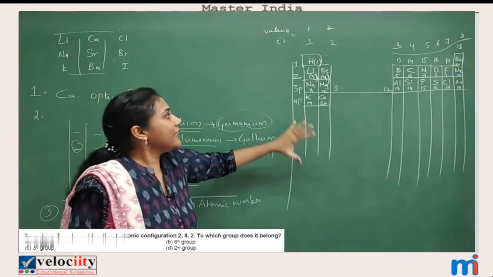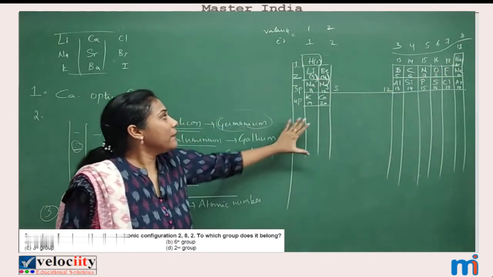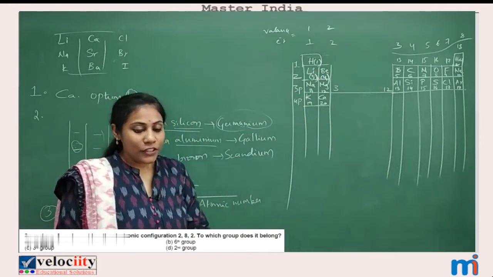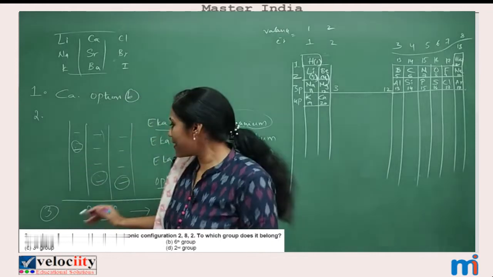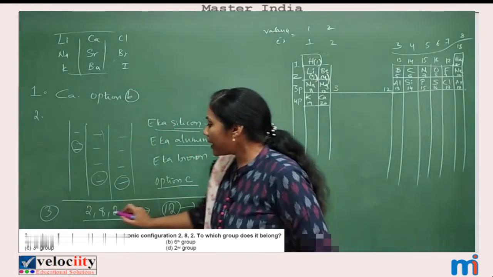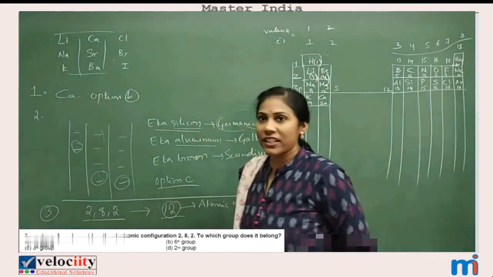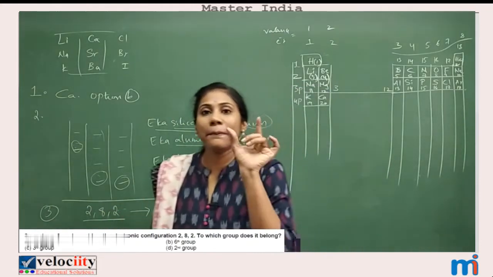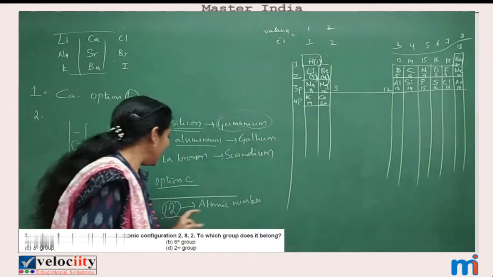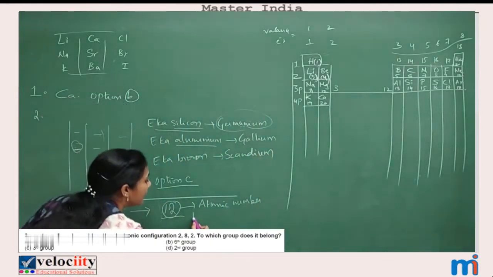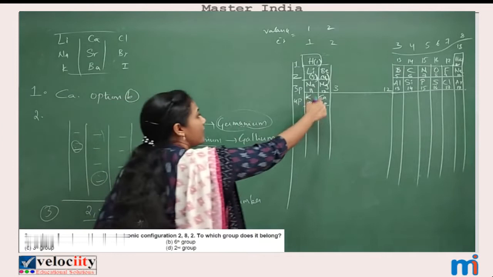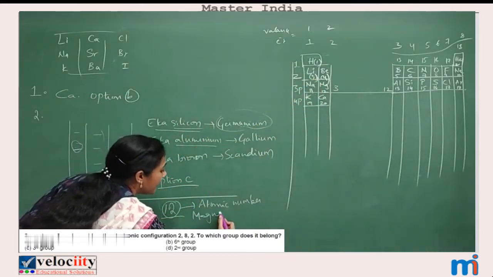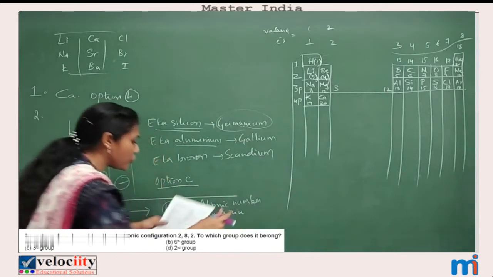Okay. So this is another piece of information you can remember if you know the periodic table. Now let us come back to question number 3. They gave you the electronic configuration like this. Just add all the numbers, you get 12. Atomic number 12, which is the element having atomic number 12? You need to remember the first 20 elements with atomic numbers. That is magnesium.